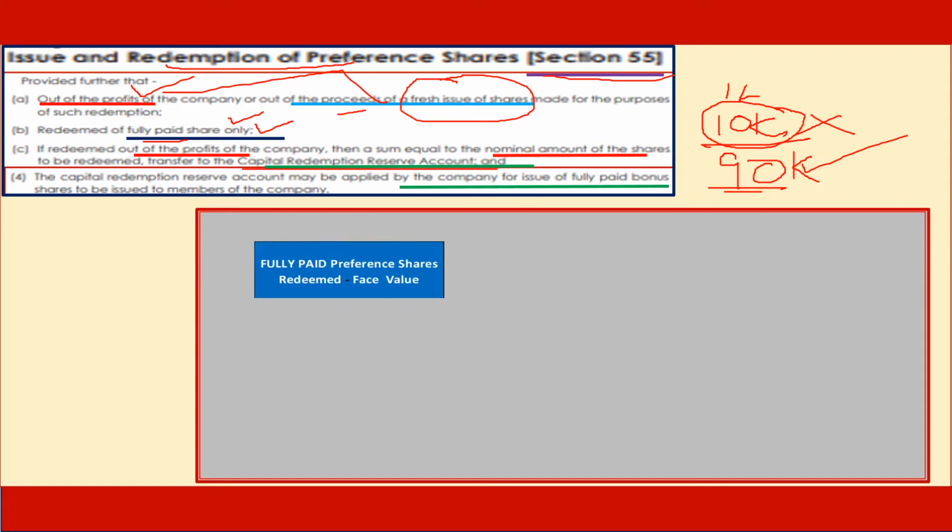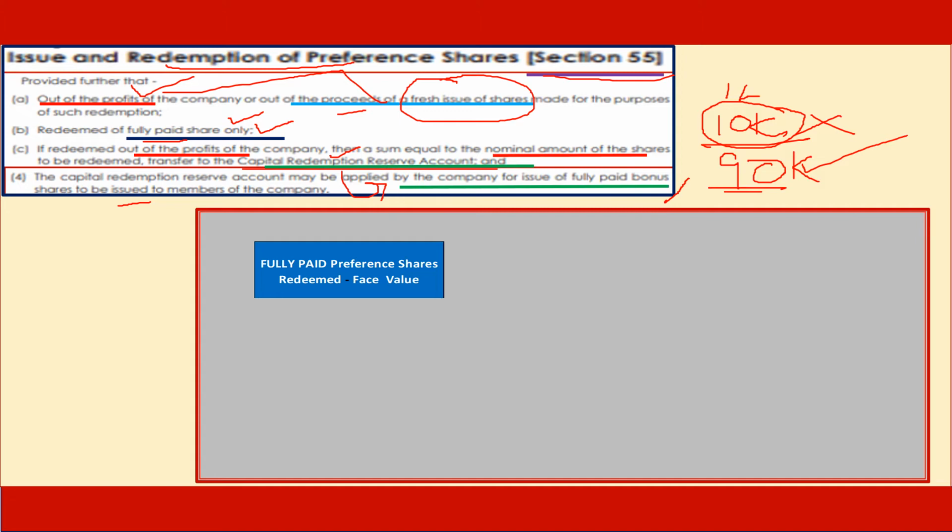Let us take a view of the process, and before that, not to forget, once you transfer the proceeds to Capital Redemption Reserve account, that could be used by the company at a later date for the issue of fully paid bonus shares to be issued to the equity shareholders of the company.